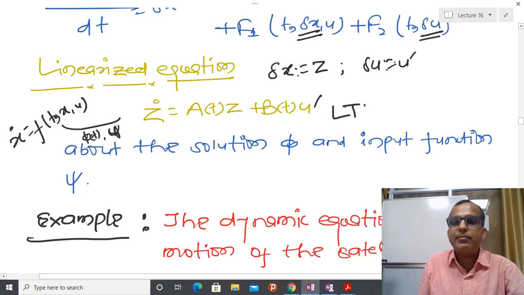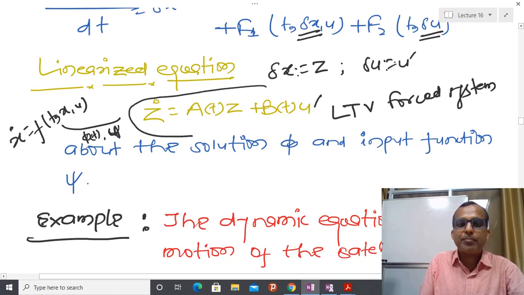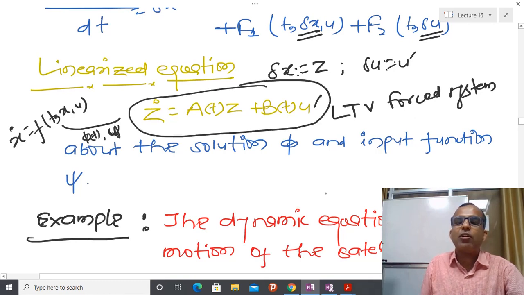So you have an LTV forced system. And why I am saying forced system? Because u is also present here. So in this way I can perform the linearization of any non-autonomous nonlinear forced system about the trajectory and about the selected control input.